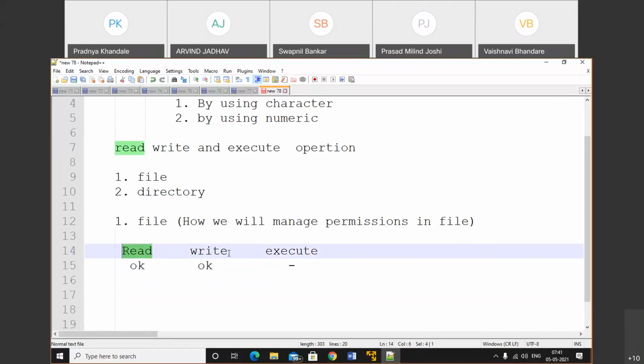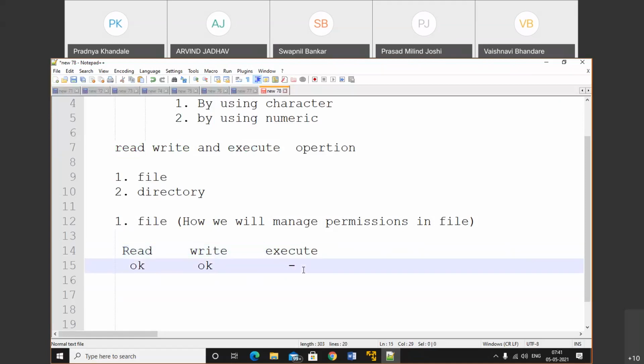Can I write the file? The answer is yes. But can I execute the file? The answer is no. But execute permission will be useful in some cases like a script. In a script we can perform execute, but other than script we cannot execute in the file section. Make a note of that.